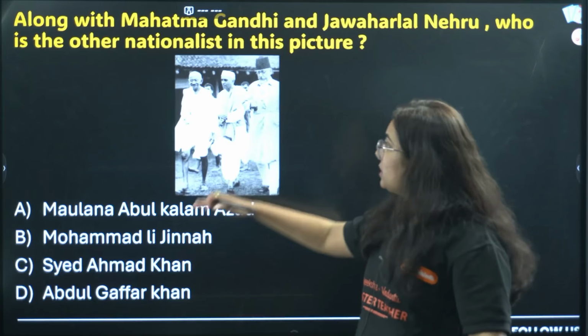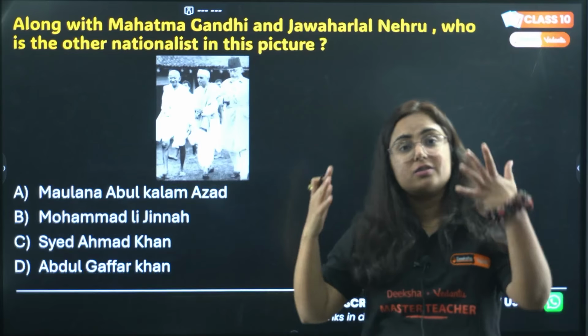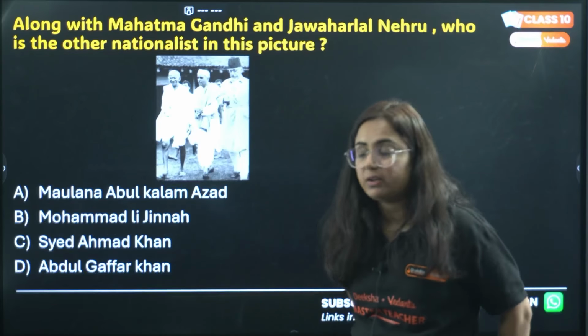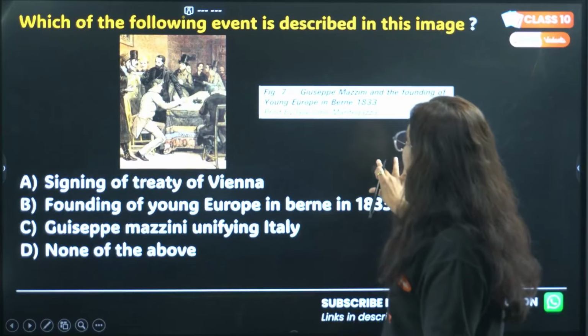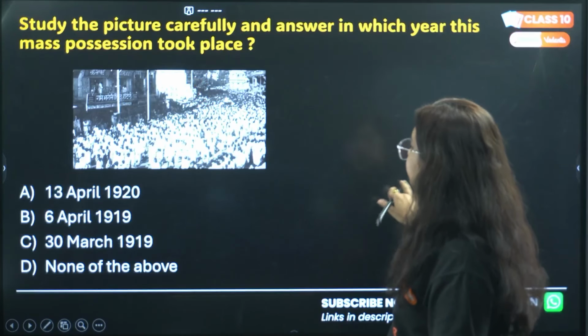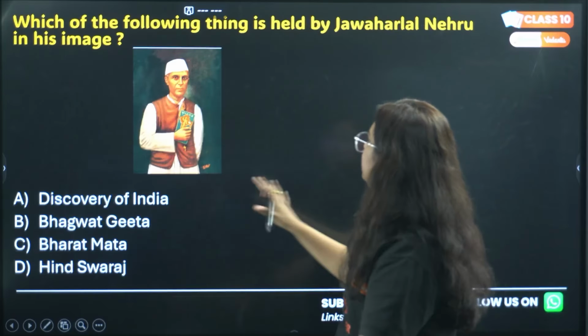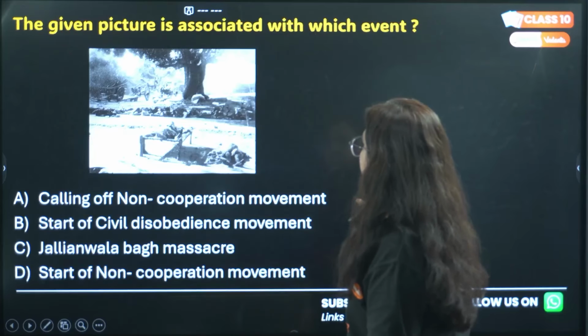So it is option A. The person here is Maulana Abul Kalam Azad, the first education minister of India, who worked very much in alliance with the Indian National Congress for freedom. Let's come back to our question.